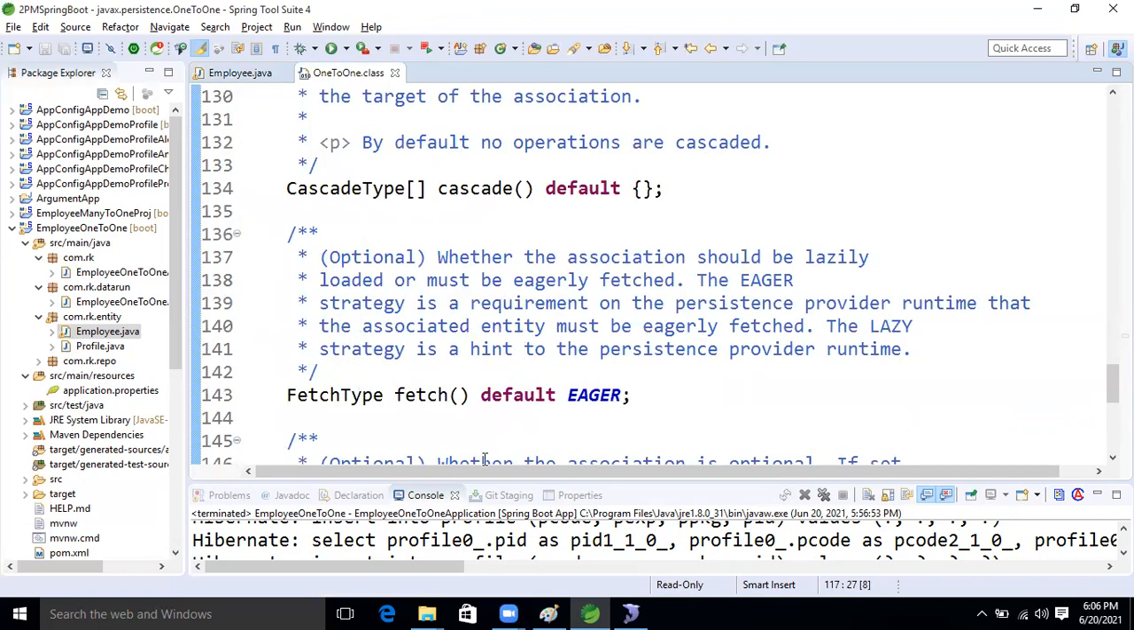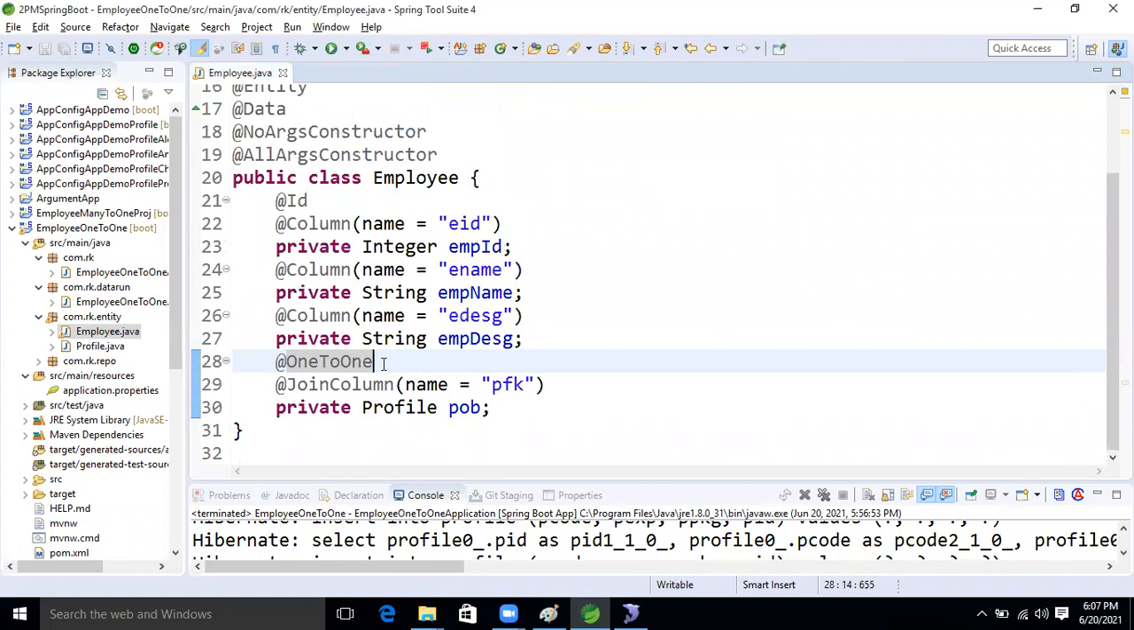Okay, guys, one minute. What is the fetch type? The default is eager. Which annotation is this? One to one. One to one comes under eager, non-collection type. So whatever I told, is it correct or wrong, guys? Absolutely correct. Okay, so now fine.